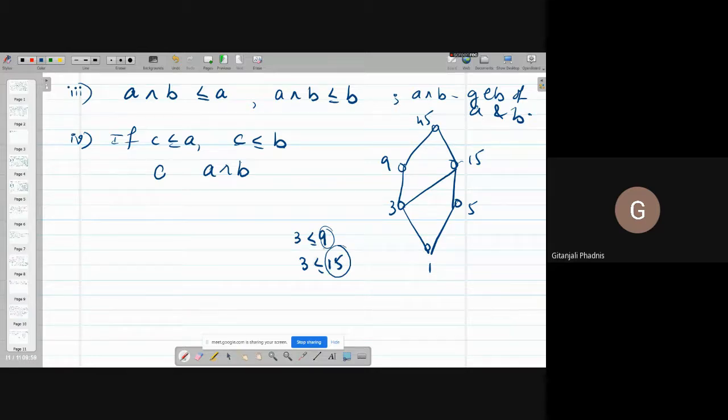What is the GCD of 9 and 15? It is 3, right? GCD means GLB. It is easy to remember, by the way: GG, LL. So here 3 is less equal 3, because 3 divides 3. You can consider some other pair. What about 5 and 9? Tell me, what are the lower bounds of 5? 5 is less equal 5.